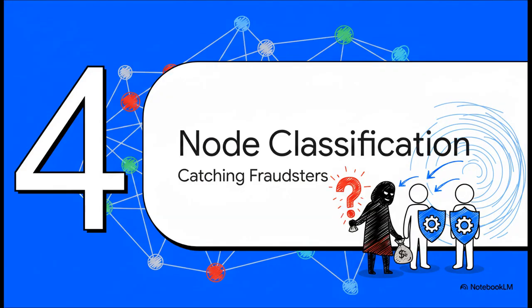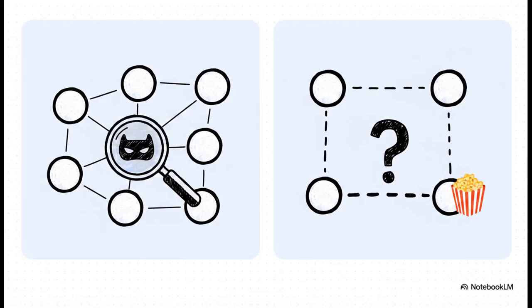Which brings us to Section 4, Node Classification, catching fraudsters. Let's look at some real-world applications. So in graph machine learning, we basically have two distinct superpowers, and we need to clearly tell them apart. First, when we look at a massive network, are we trying to figure out the hidden identity of the entity itself? That is node classification, like tagging a specific user account as a fraudster. Or alternatively, are we trying to figure out if two separate entities should be connected in the future? That's link prediction, like guessing if you'll absolutely love a specific movie.